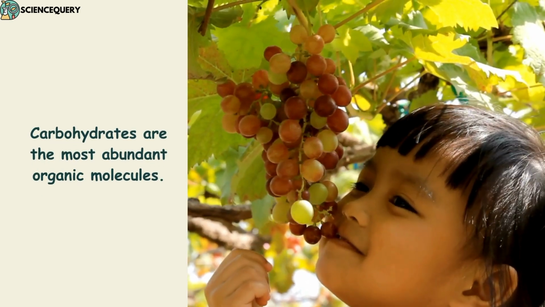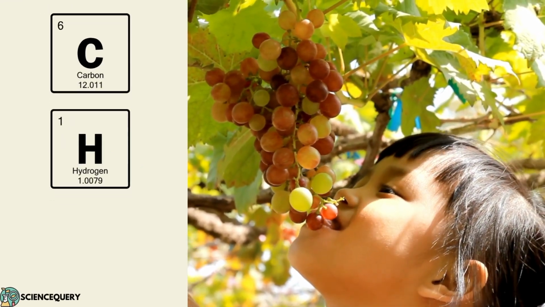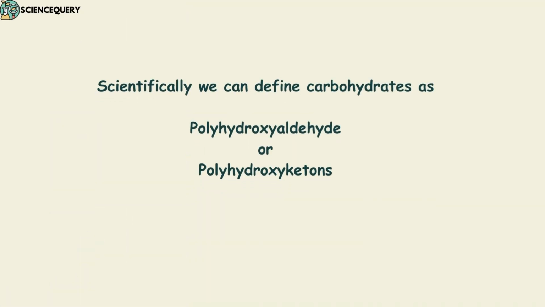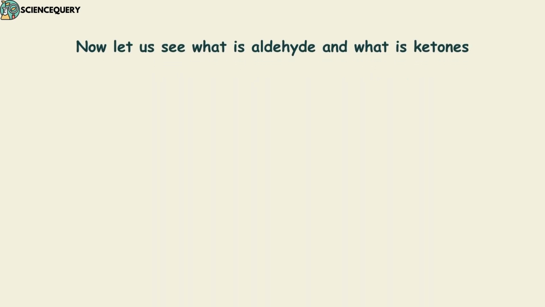Carbohydrates are the most abundant organic molecules made up of carbon, hydrogen and oxygen. Scientifically, we can define carbohydrates as polyhydroxyaldehydes or polyhydroxyketone. Now let us see what is aldehyde and what is a ketone.